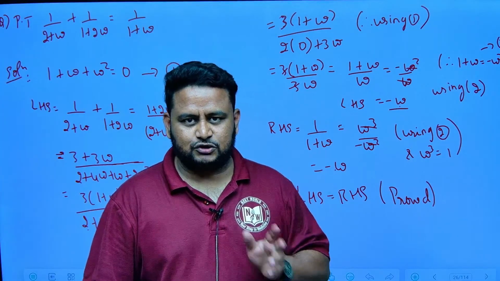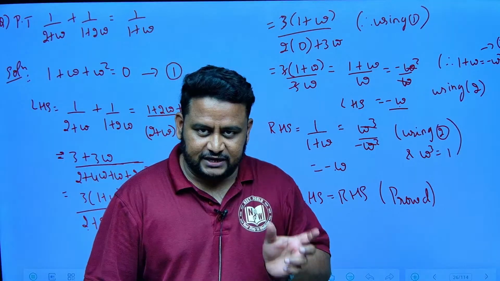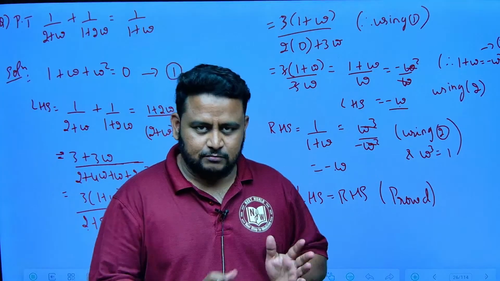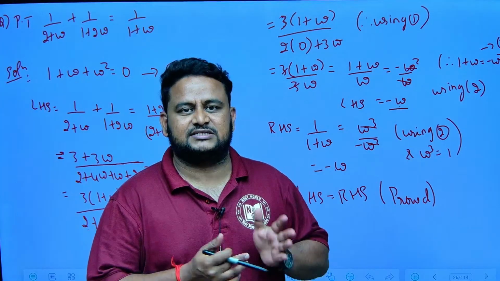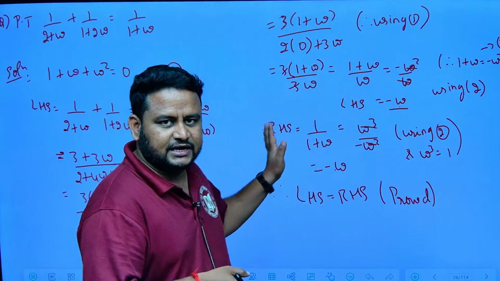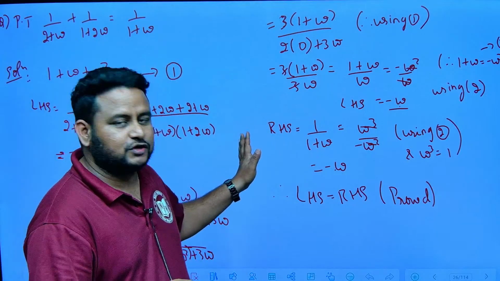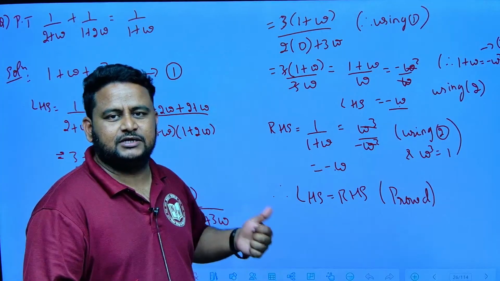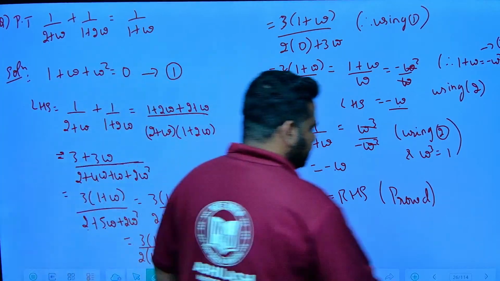1 plus omega plus omega square is equal to 0, omega cube is equal to 1. They can ask prove kind of things, that LHS is equal to RHS, or they can ask the value. So you should be careful. Whatever we have done is more than sufficient for you to solve any question coming from De Moivre's theorem pertaining to VSAQs. Clear? Let us move to the next question.